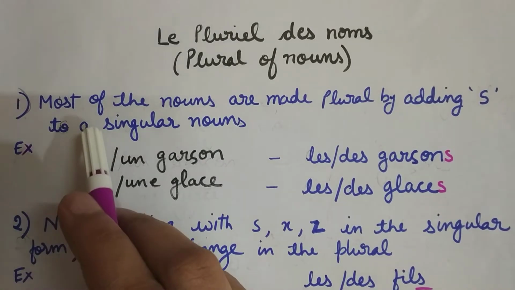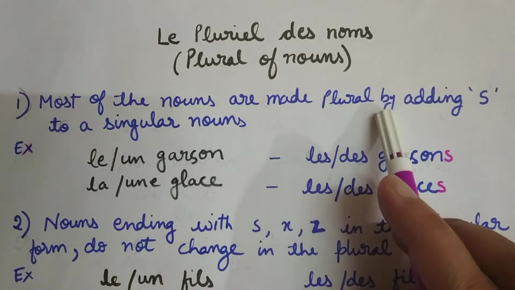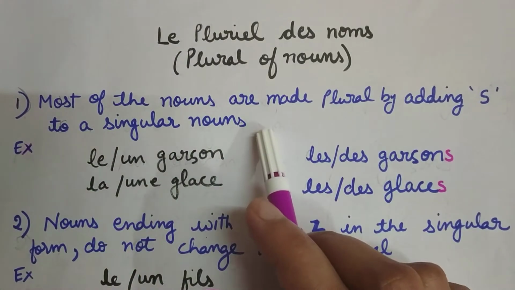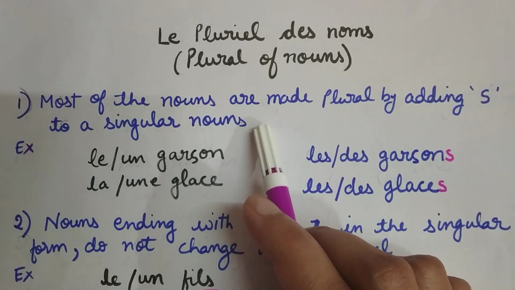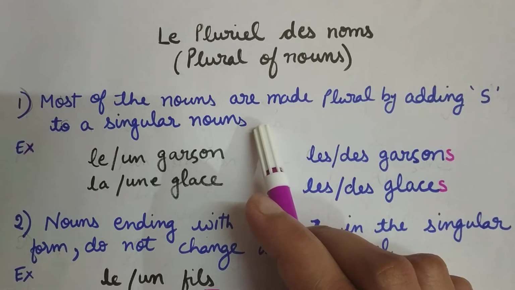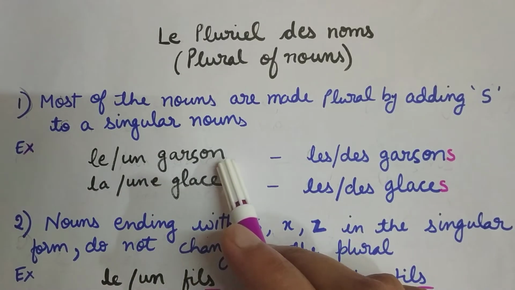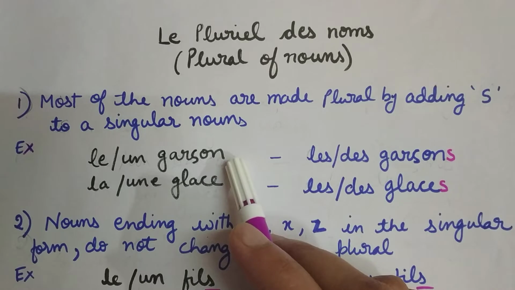Now, how do we make plurals? First, most nouns are made plural by adding s to a singular noun. In English also, from singular to plural, we generally add s. Boy, boys. Similarly, we have the word garçon. It's in the singular form.